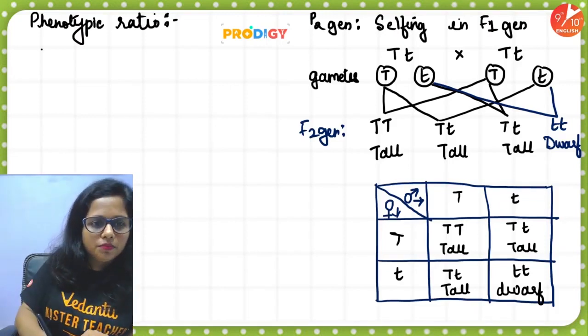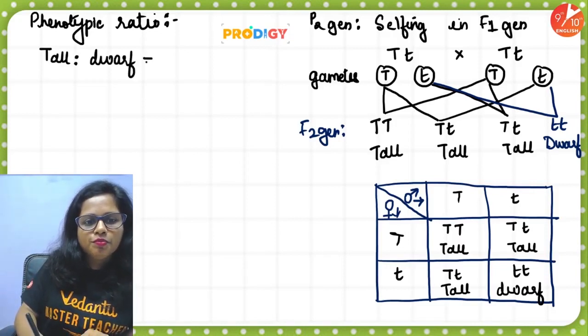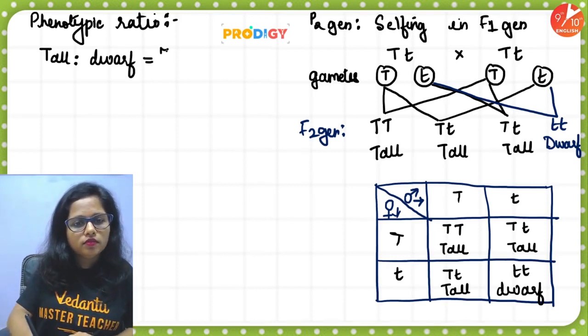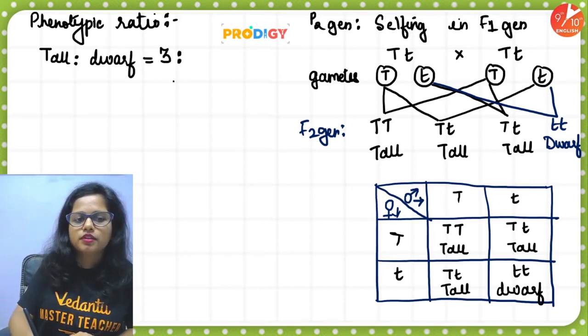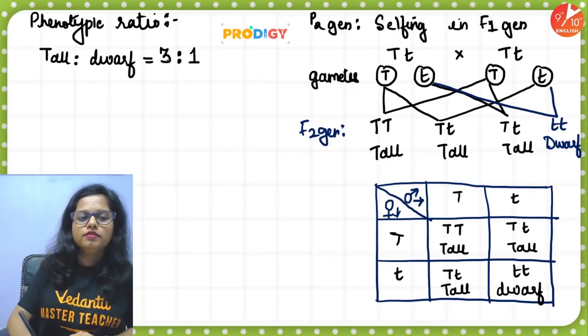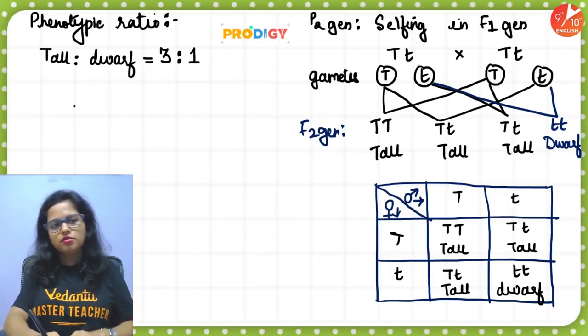Phenotype, two phenotypes, tall is to dwarf. So people, how many tall individuals? Let me know in the comment section. 3. Perfect. How many dwarf individuals? 1. So people, the phenotypic ratio is 3:1.